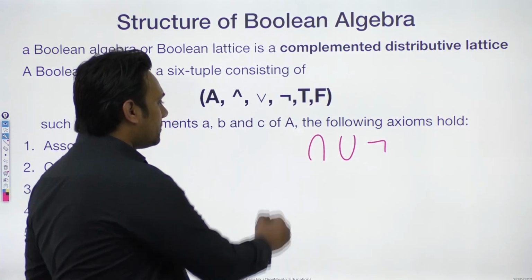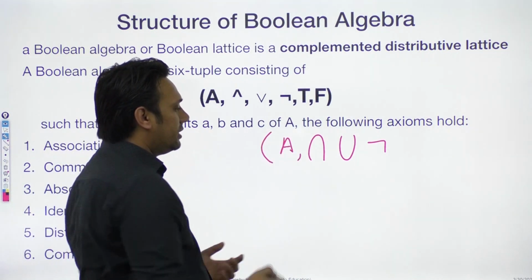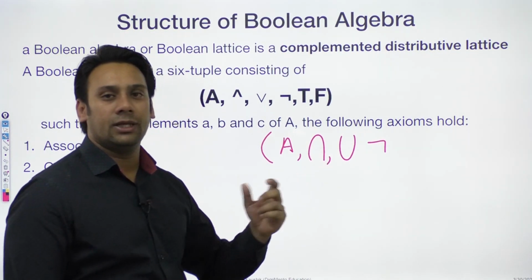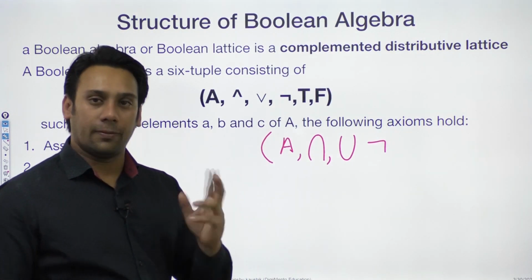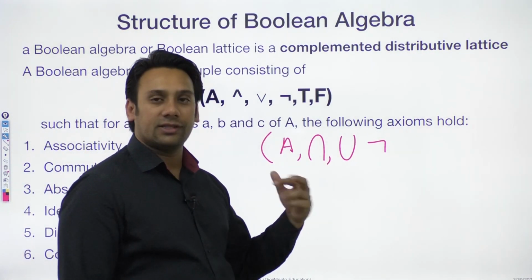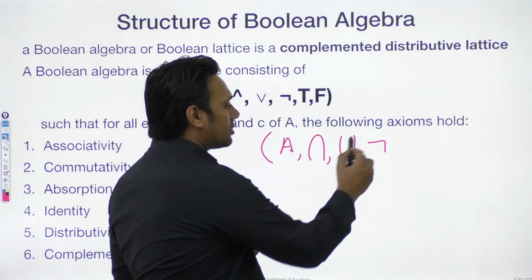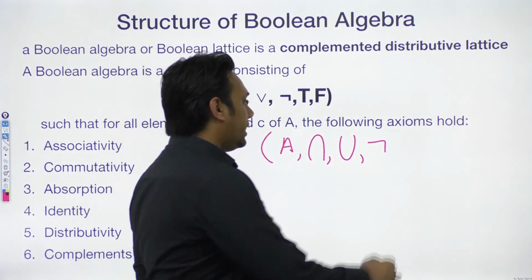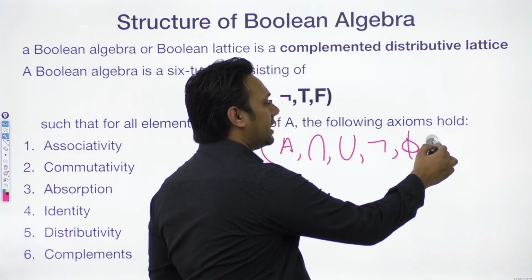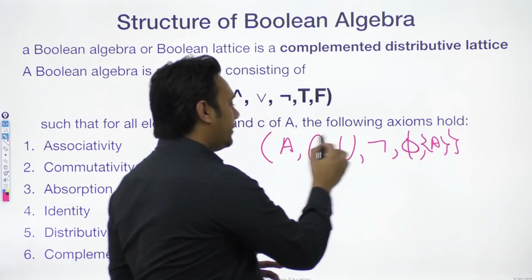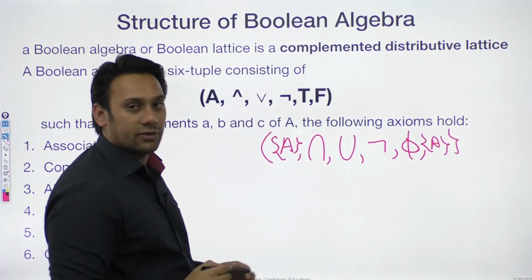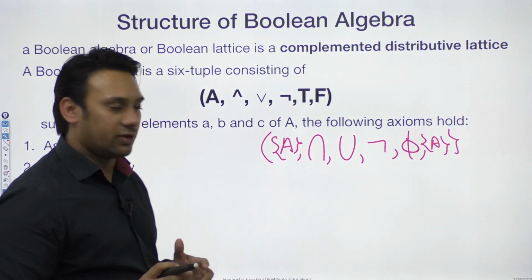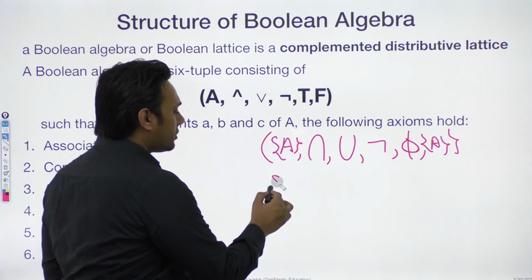Let us suppose we have a set A here and this is a binary operator. Binary operator means an operator that can be used on 2 operands. This union is again a binary operator. This not operator or complementation operator is a unary operator. And here we have 2 specific elements of the set, right? So there are 2 elements here. So this is also a Boolean algebra. Why? It should also follow all of these rules here. We'll discuss them one by one. Then we can also have an algebra like this.